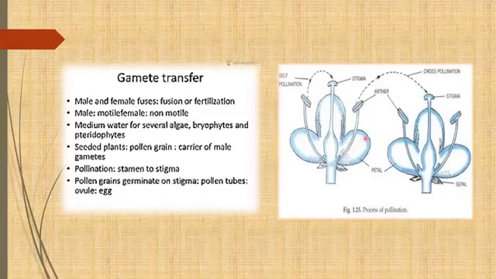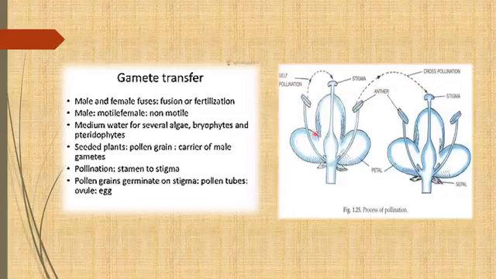Now you can see this diagram, I have shown you the process of pollination. There are two types of pollination. Now pollination, I think it's clear to everyone. What is that? Transfer of pollen from the stamen to the stigma, that we call pollination. Pollination is of two types. One is known as self pollination and another one is known as cross pollination.